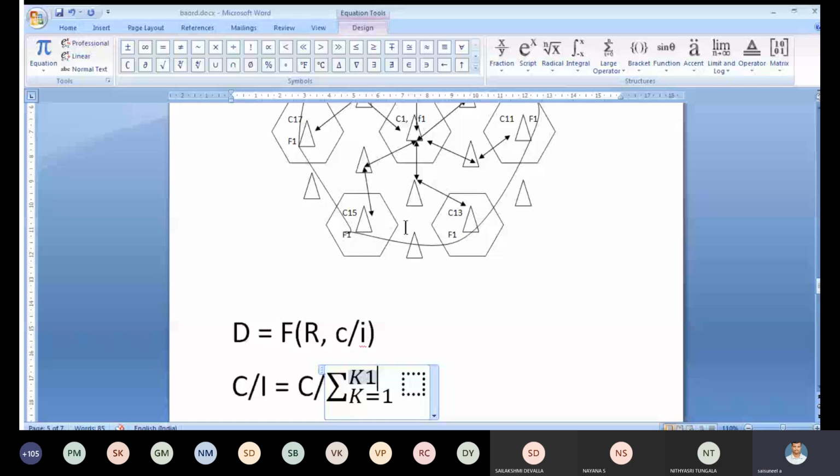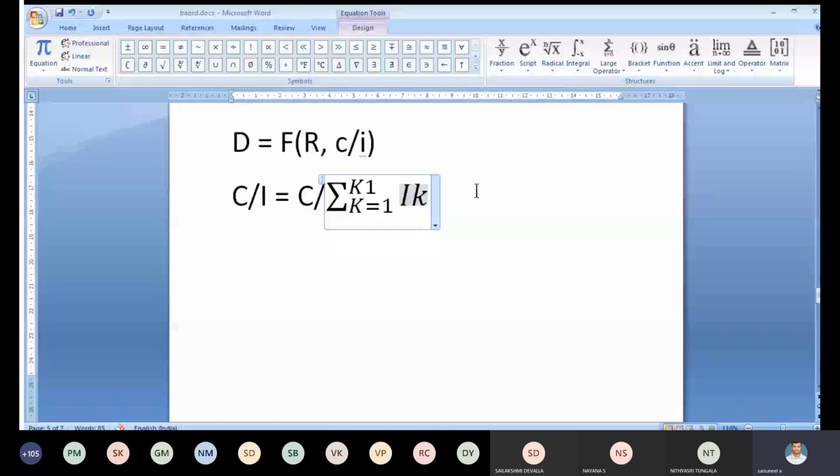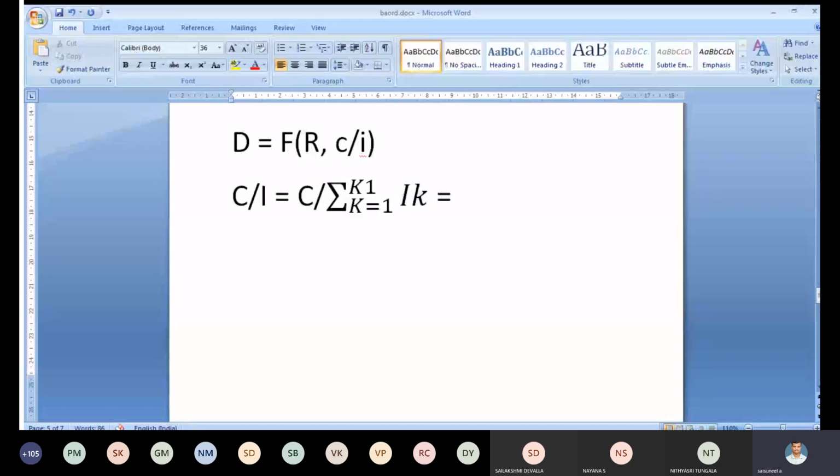Already we know the formula: C equal to R power minus gamma.